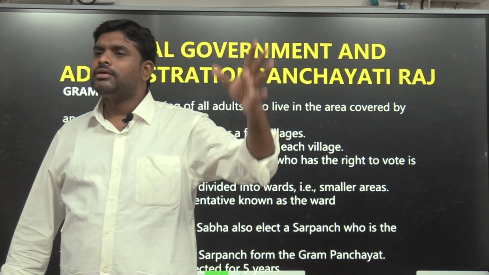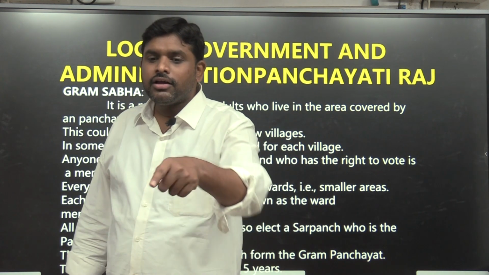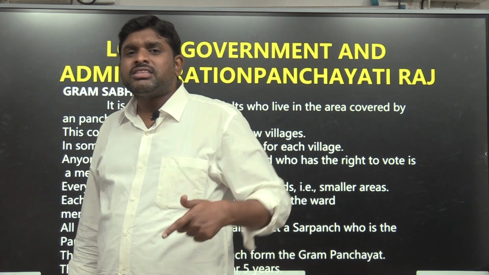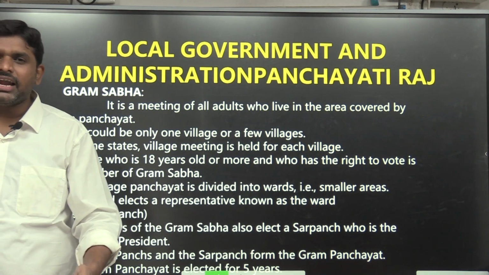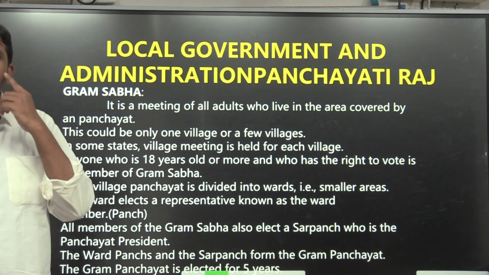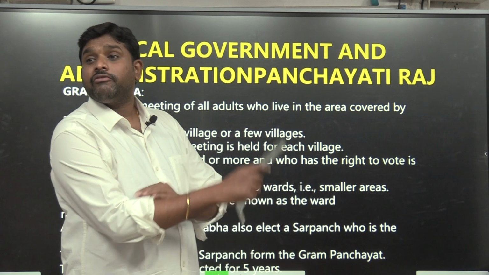So I will use the 5 lakhs for sanitation. Who made the decision? Gram Sabha made it. Now, this sanitation will be constructed by whom? Gram Panchayat. Who will be constructing the sanitation? Gram Panchayat. Achha, in this way the local bodies will function.